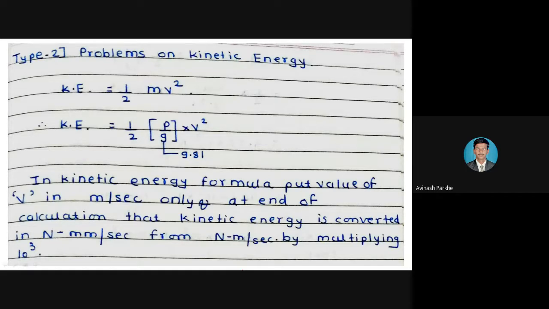energy. In the previous lecture itself, we covered the problems based on type number 1, which is related to the gradually applied load and the suddenly applied load. In the 4 to 5 problems we solved, we calculated the maximum stress value, we calculated the deformation value, and sometimes we calculated the value of the gradual load or the suddenly applied load. Now we'll discuss type number 2.